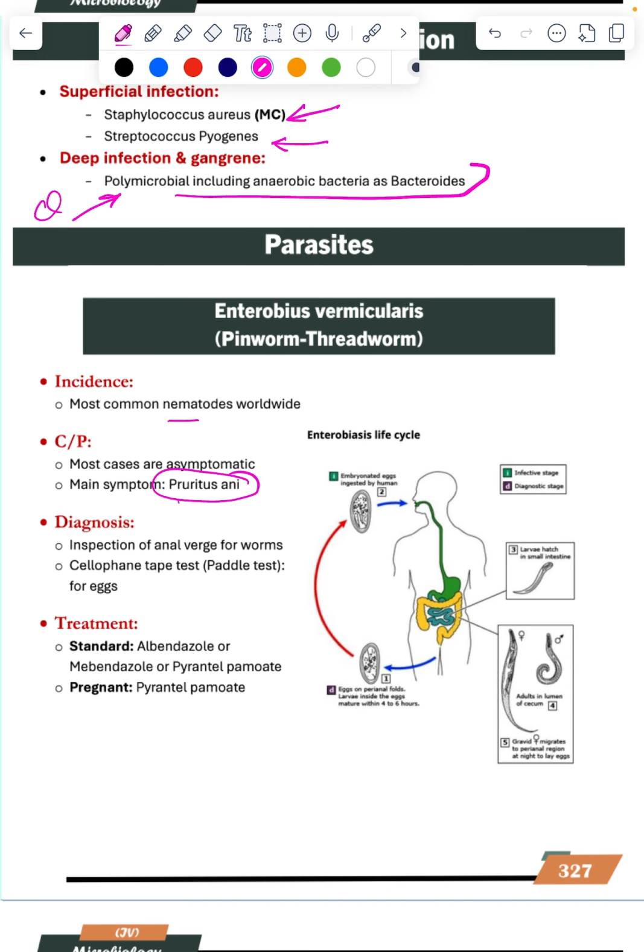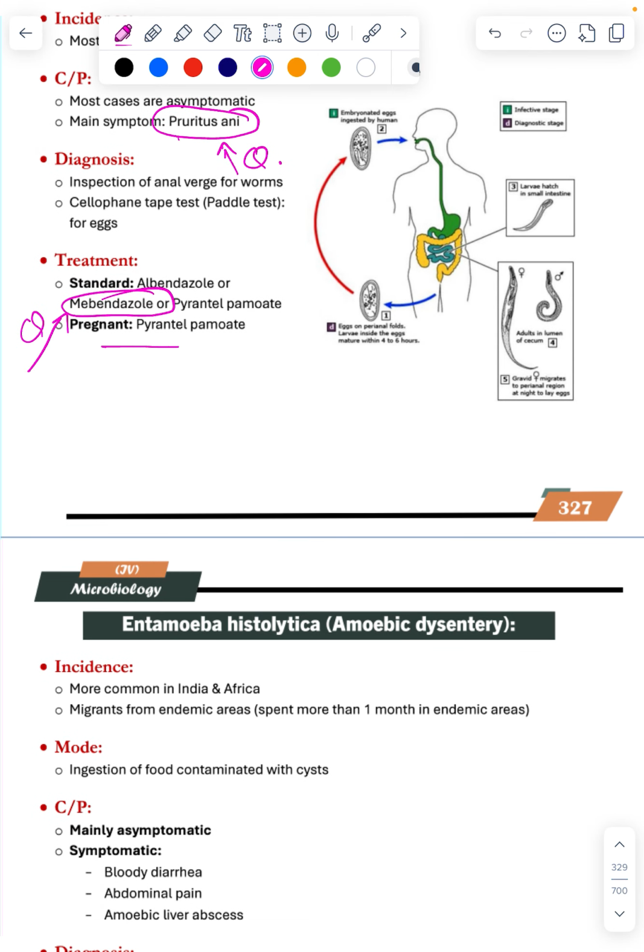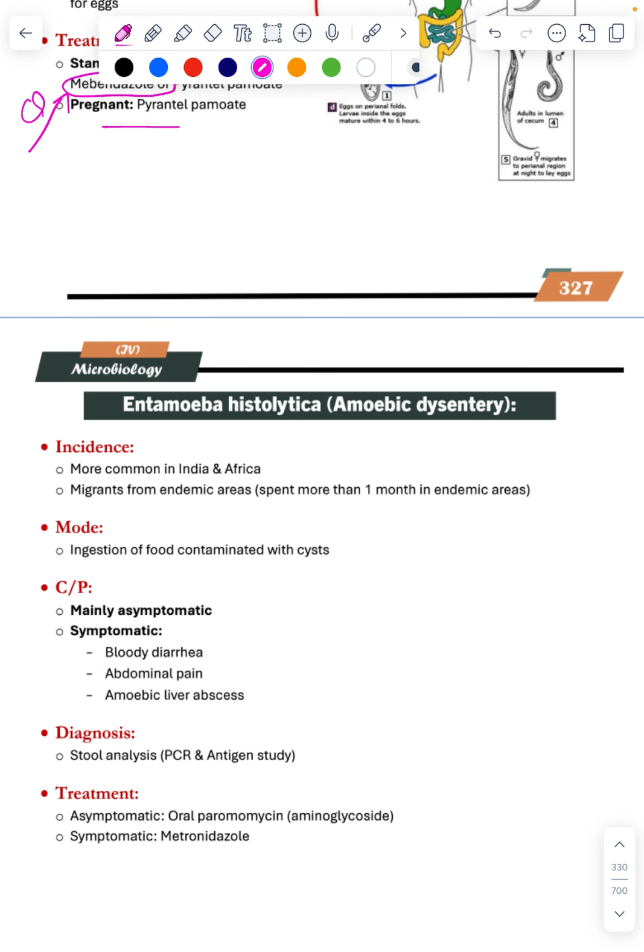Pregnant patient, parenteral. This is another question. Entamoeba histolytica, traveling from India, Africa, has got food contaminated with cyst. There is diarrhea, abdominal pain, then liver abscess. This is all question. History of diarrhea, traveling from this country and then coming. So treatment is metronidazole. Here is metronidazole, here is mebendazole. For diarrhea, this is metronidazole. This is a question.